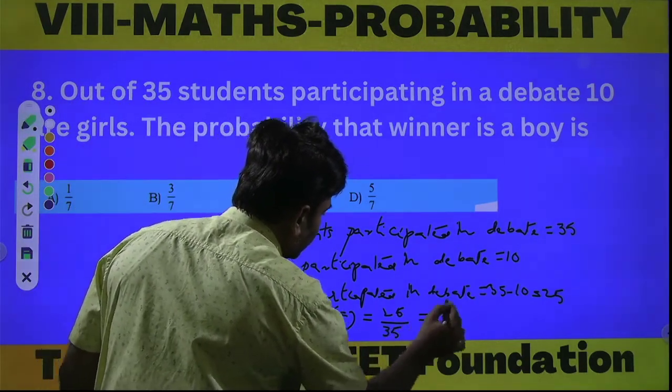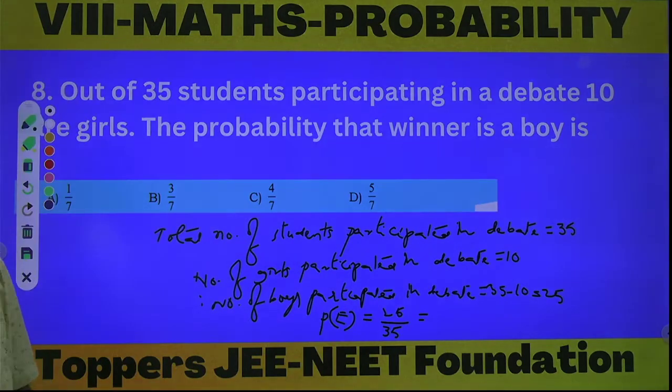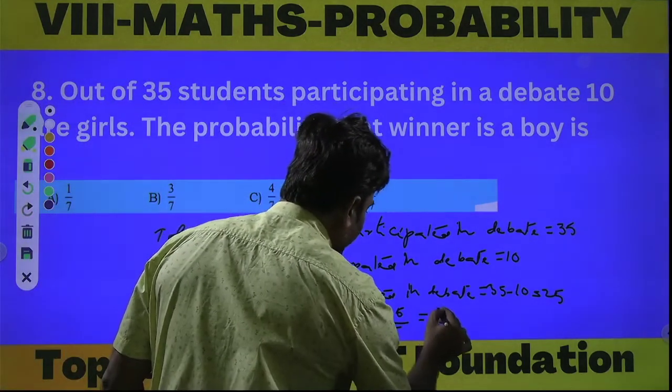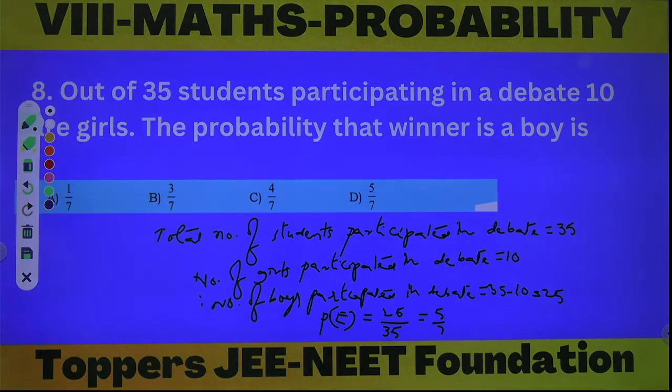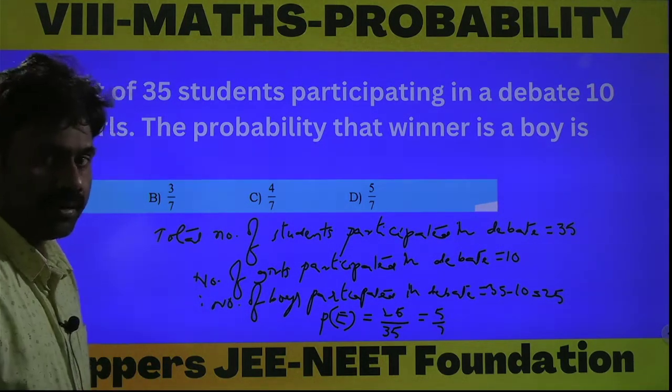25 by 35. Let us take 5 as a common factor. 5 5s are 25, 5 7s are 35, so 5 by 7. The required answer is 5 by 7. Option D is the correct answer. Okay students, next question.